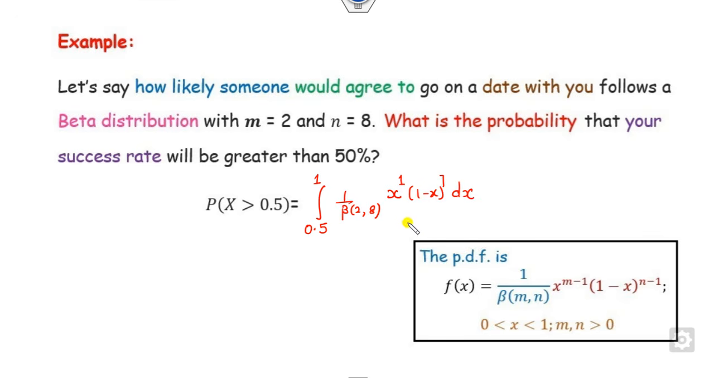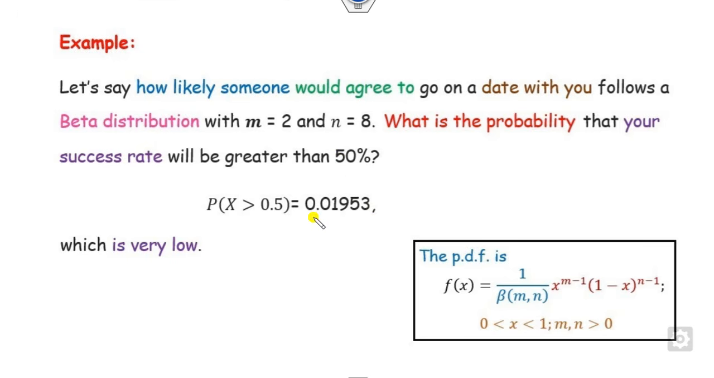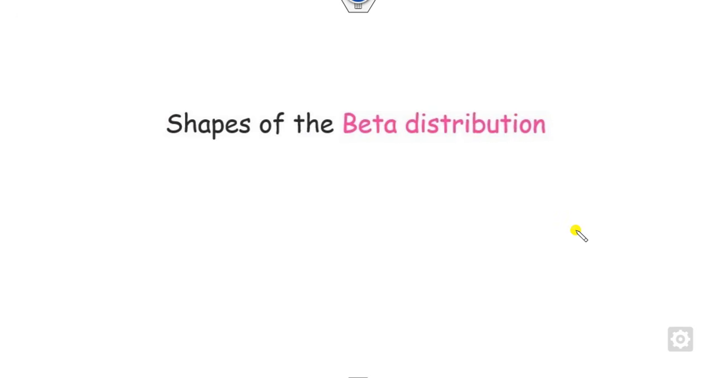Once you integrate this, that's quite easy. How you can find the beta function of this is gamma function of 2 times gamma of 8, divided by gamma of 2 plus 8. So you can solve this constant part, and then you can integrate the rest. Once you integrate, you will get this answer. So this is very low. It means the success rate of someone going on the date with you is very low. That follows the beta distribution.